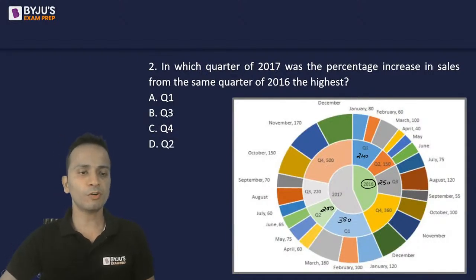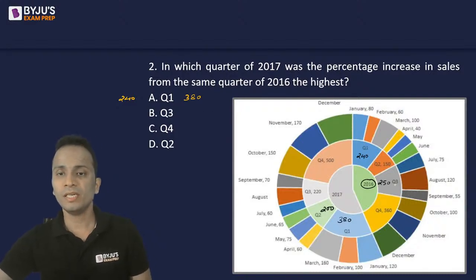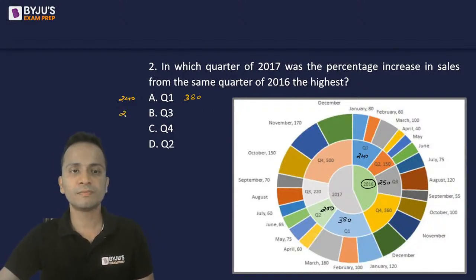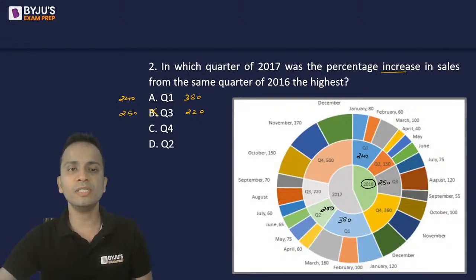Okay. Now for quarter 1, the value has increased from 240 to 380. So 240 was the initial value, 380 the final value for quarter 1. For quarter 3, initial value 250, final value is 220. It is a decrease. Fine. I need percentage increase. So quarter 3 can be eliminated from the options.